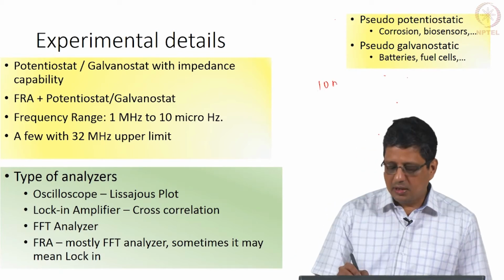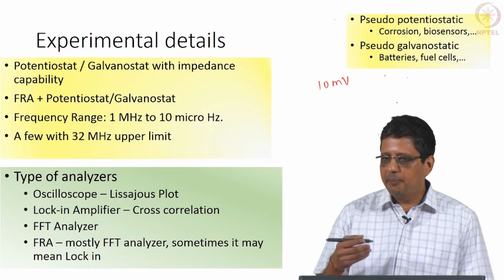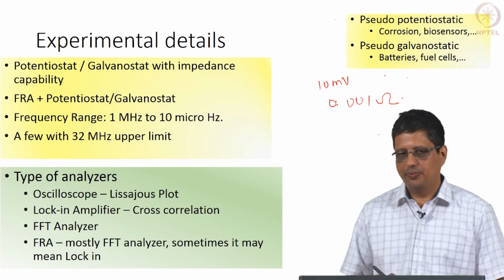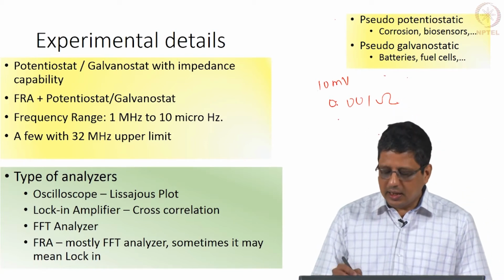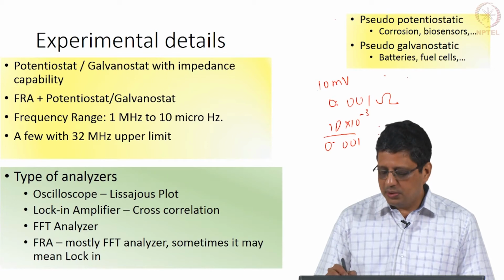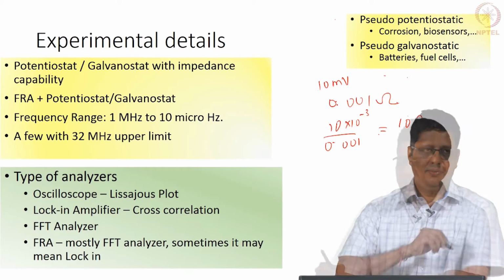So if I give 10 millivolts potential and let us say the magnitude of the impedance is 1 milliohm, the current that I get is going to be this many volts by ohms, would give me 10 amp current.